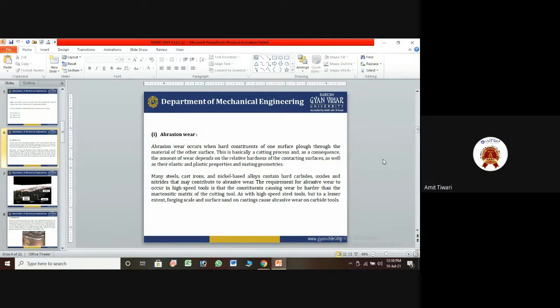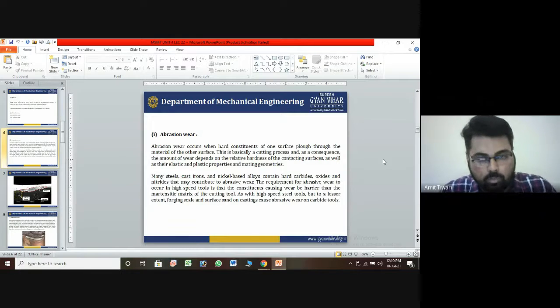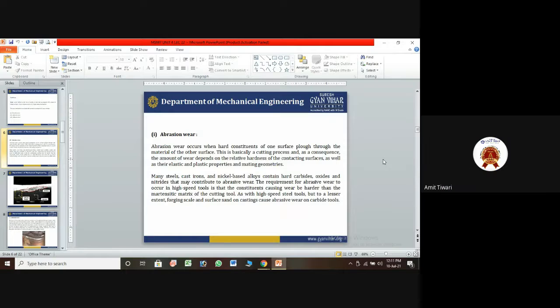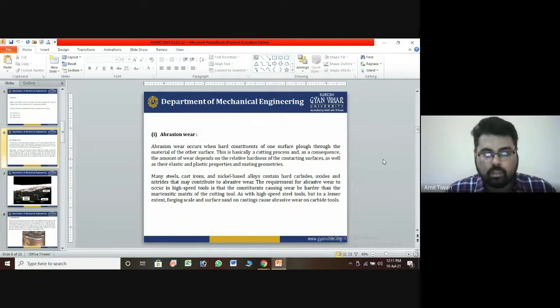That is first of all. It indicates the hardness is not good. So the plastic and elastic properties can be found out from the mating geometry, and this geometry will be calculated by reducing the abrasive wear. And this wear indicates the machine does not have good capacity. So you can find out some microstructure by checking the hardness level and toughness level with the Rockwell hardness, Vickers hardness, or any other Brinell hardness test. First of all, you can find out the hardness of the material.